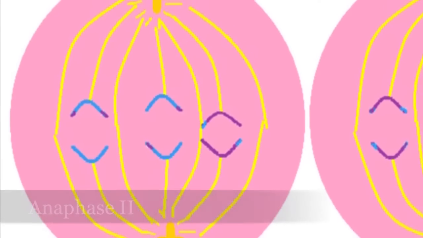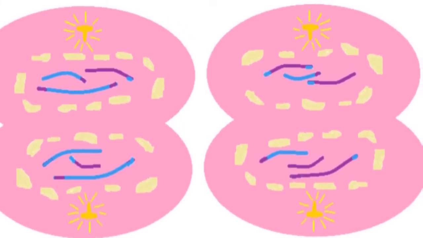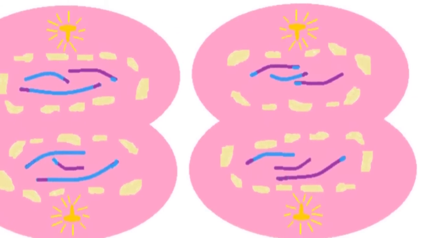During anaphase 2, the chromatids separate and move towards opposite poles as individual chromosomes. Finally, at telophase 2, chromosomes condense and cytokinesis occurs. The meiotic division of one parent cell produces 4 daughter cells.